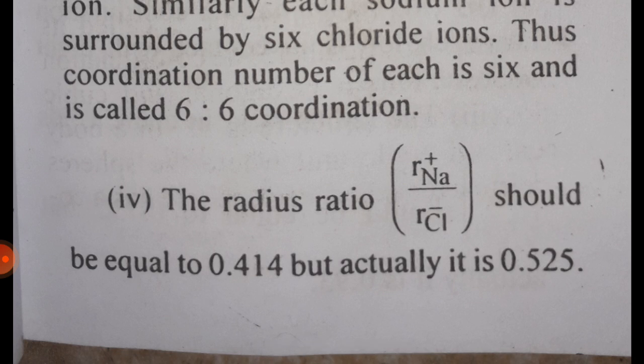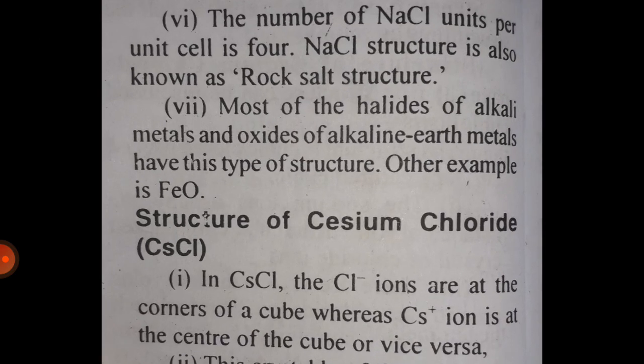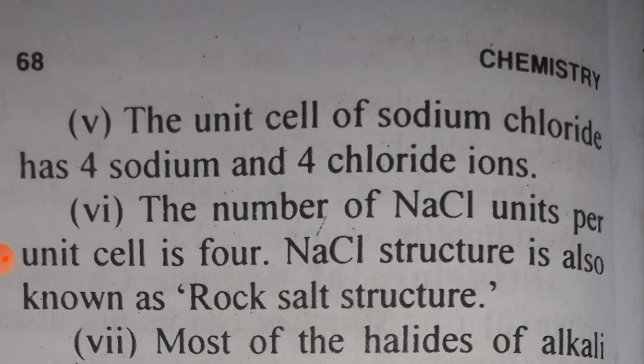Fourth, the radius ratio r Na plus upon r Cl minus should be equal to 0.414, but actually it is 0.525. Fifth, the unit cell of sodium chloride has 4 sodium and 4 chloride ions.